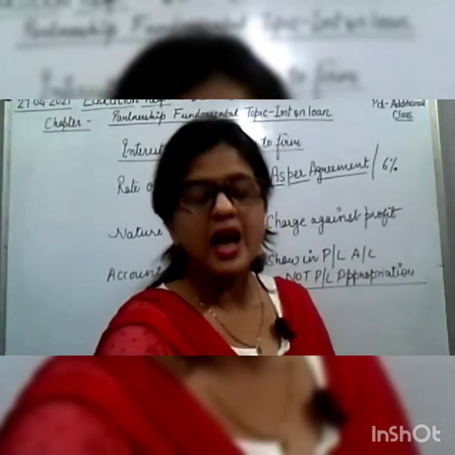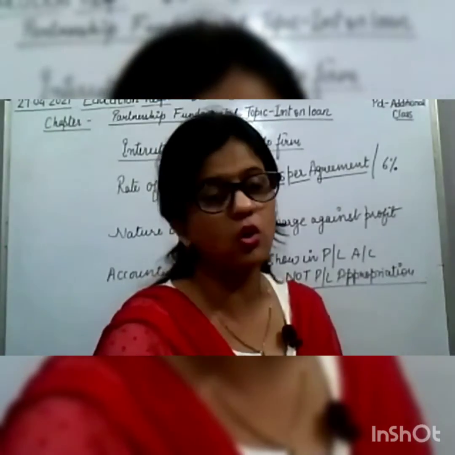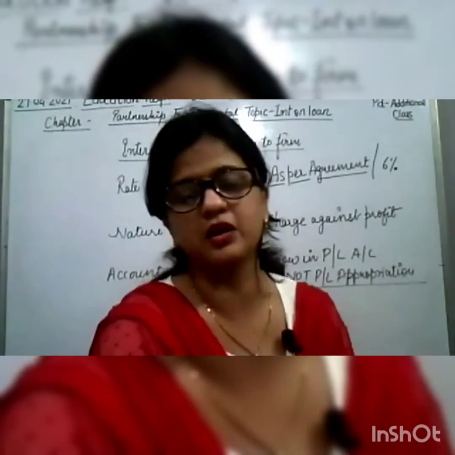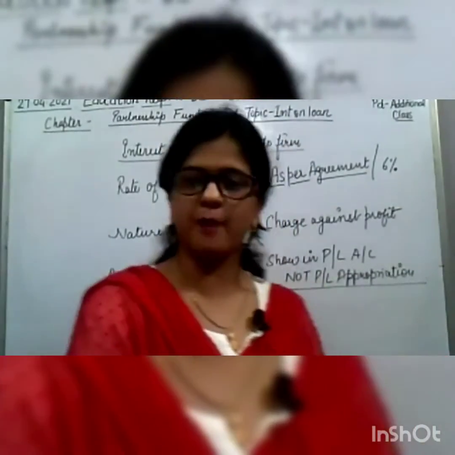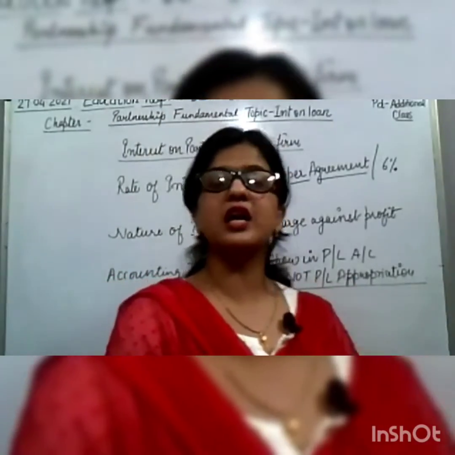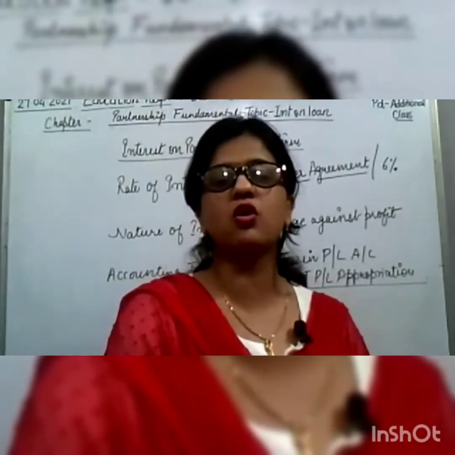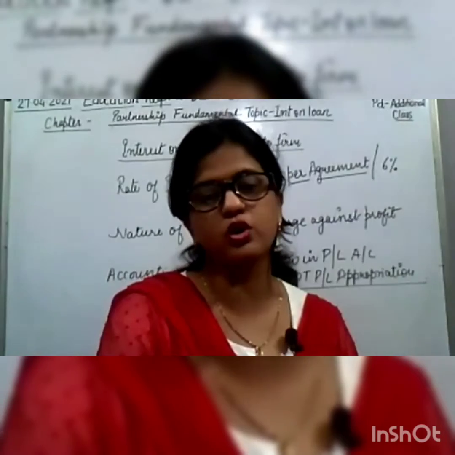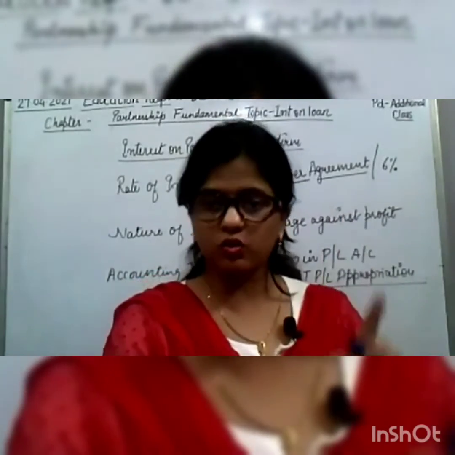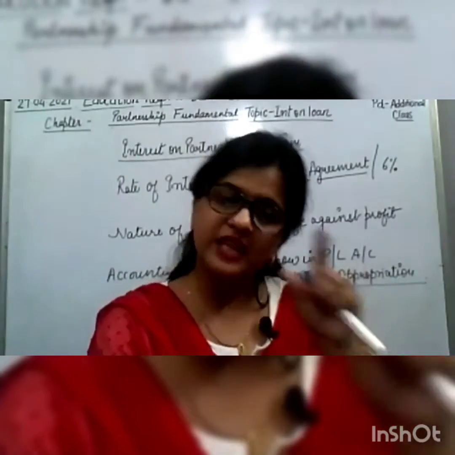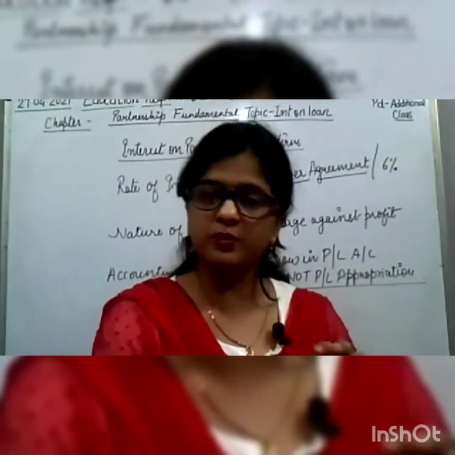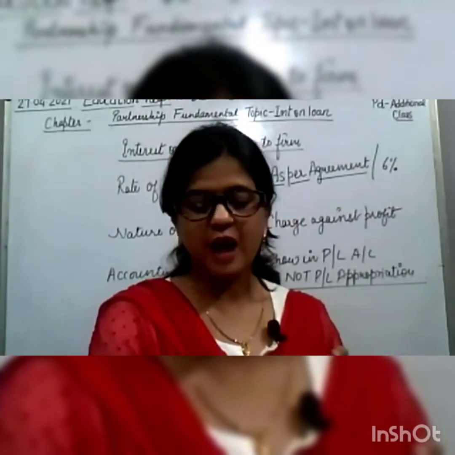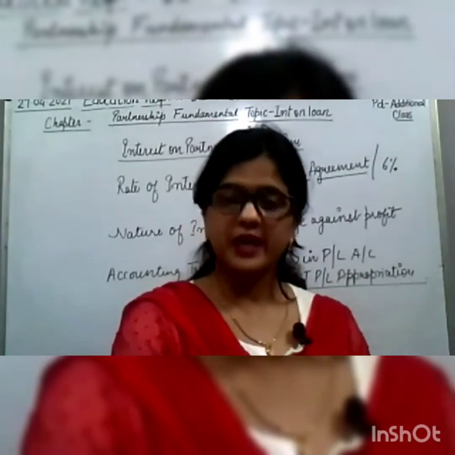Remember this: interest on capital, interest on loan will not be credited. We know that it is an income for the partner, but it will not be shown in the partner's capital account. It will be shown in another separate account that will be called partner's loan account. Suppose A has given a loan to the firm, then A's separate account will be opened, that will be A's loan account, and there all the transactions related to loan and interest will be recorded. So this is what I have to tell you about the accounting treatment of interest on loan.